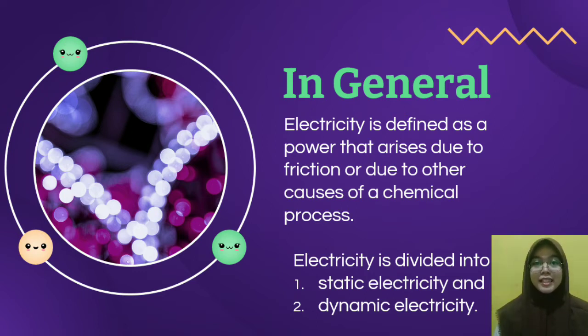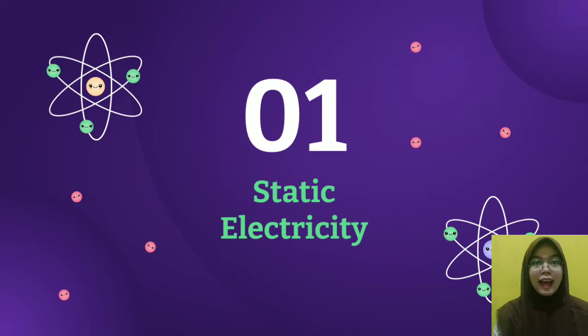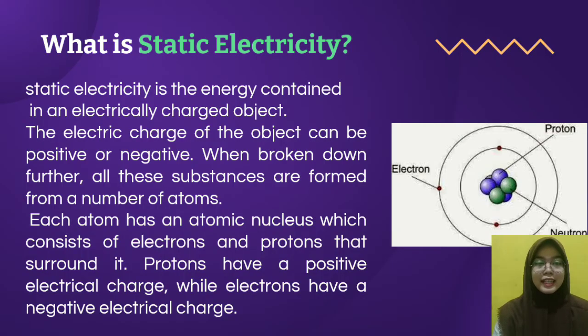The first is static electricity and the second is dynamic electricity. What is static electricity? Static electricity is the energy contained in an electrically charged object.